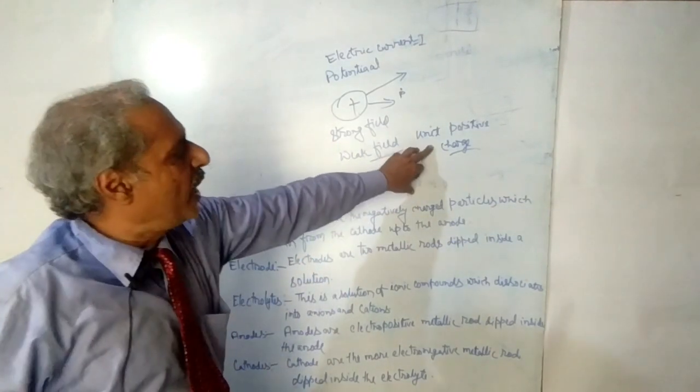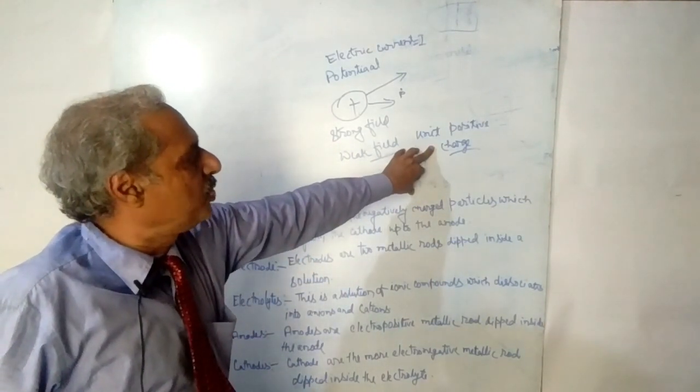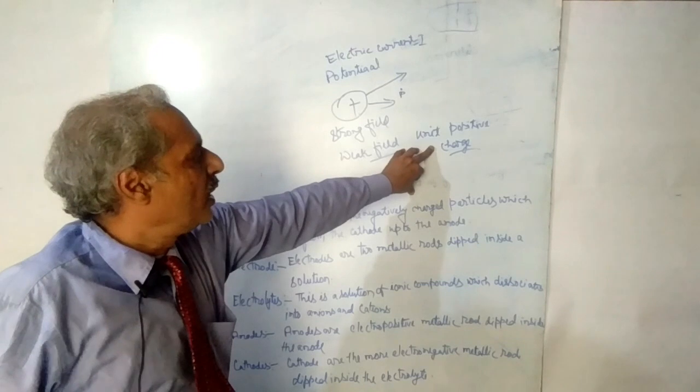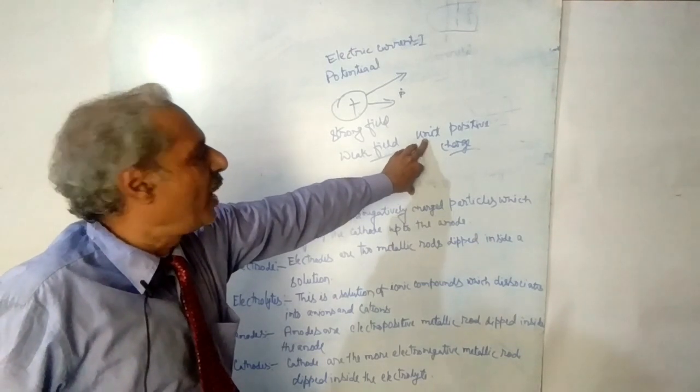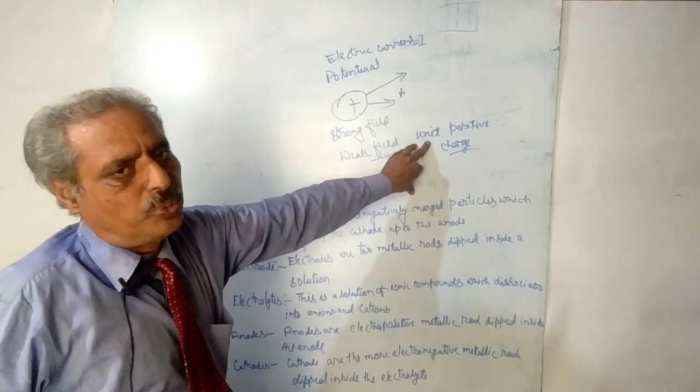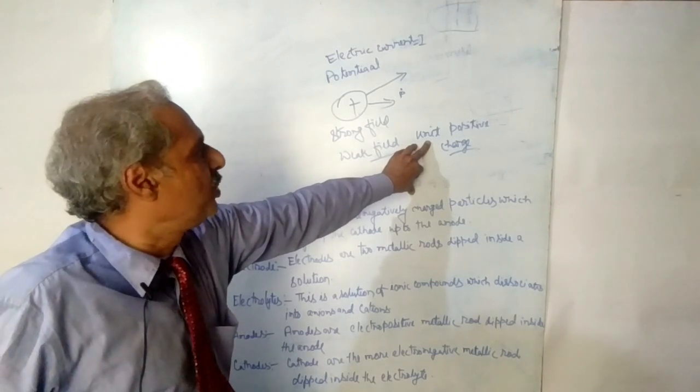Unit positive charge means that type of positive charge which is valued by 1, that is equal to 1.